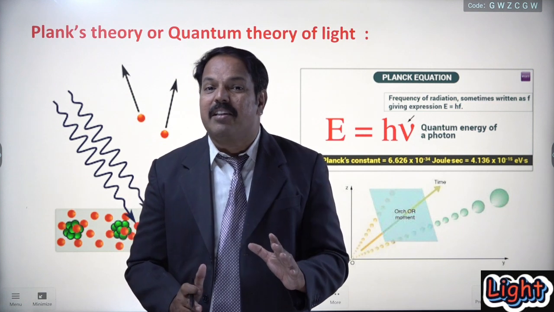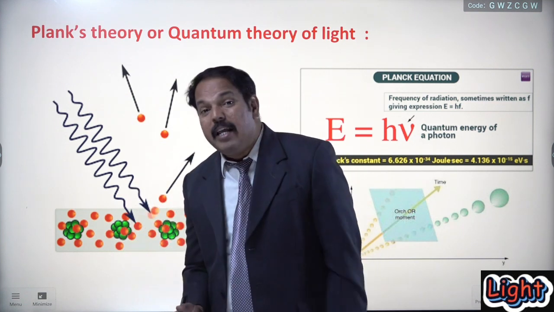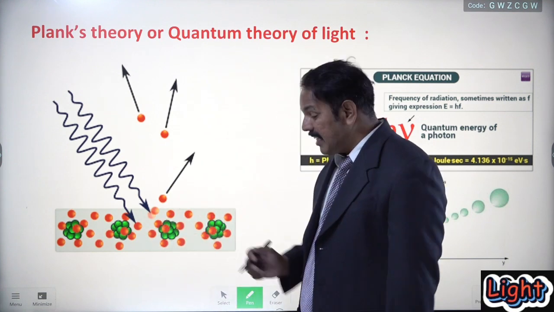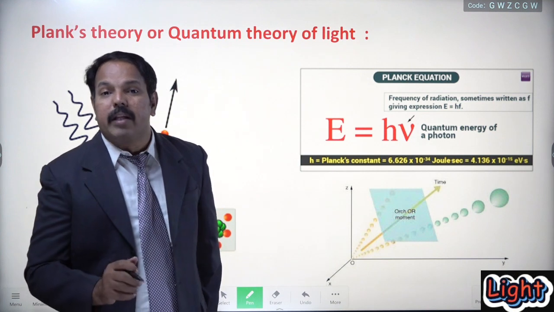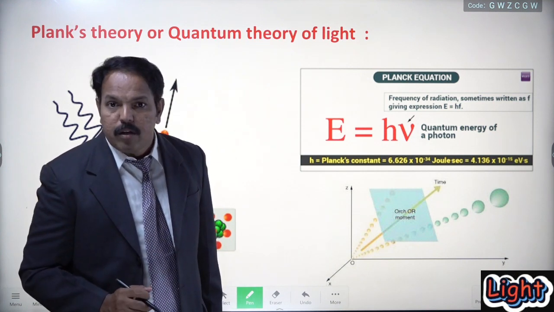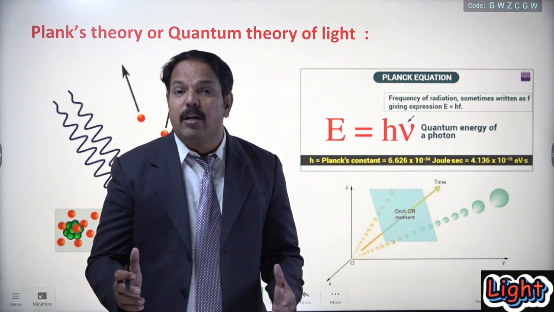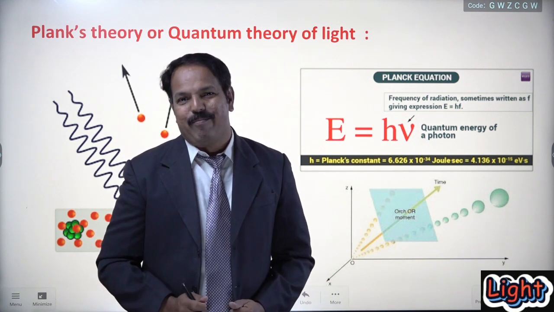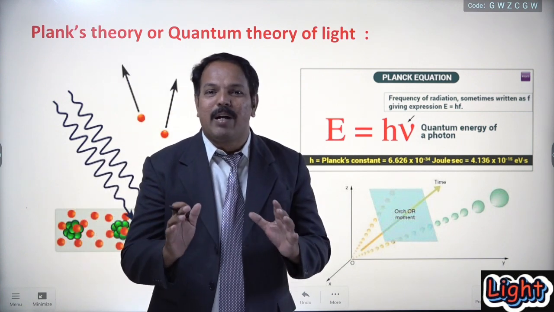Okay, so this is another theory which supports the particle nature of light. This theory was proposed by the scientist Albert Einstein on the basis of Planck's quantum theory. So the question arises, what is Planck's quantum theory? Let us hear what the important features are.